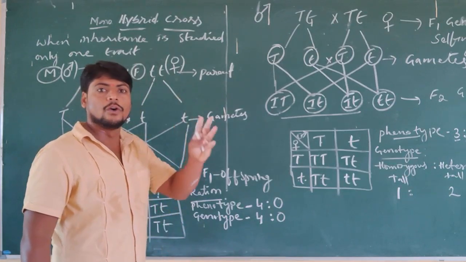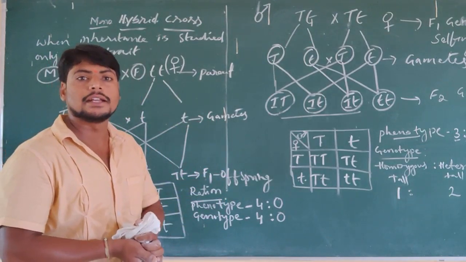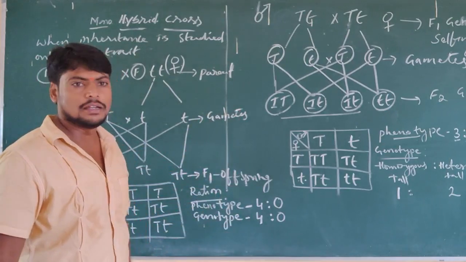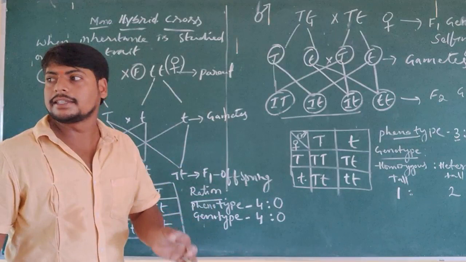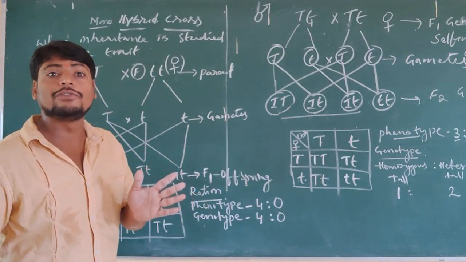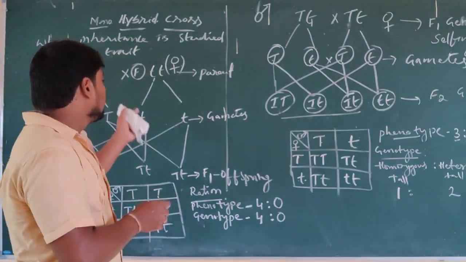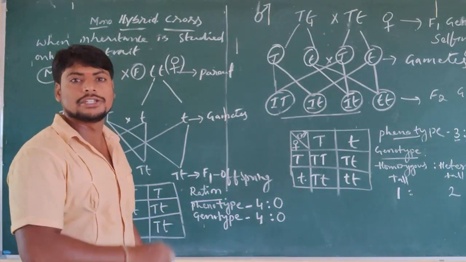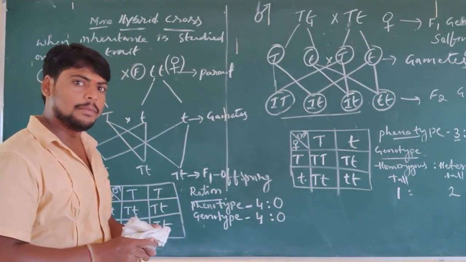So the number of plants we have got in the monohybrid cross is 4 plants, which shows that different characteristics are produced in the F2 generation. This is what we can see in the monohybrid cross. By this monohybrid cross, Mendel concluded two principles: the law of dominance and the law of segregation. These 2 principles are derived by Mendel based on this monohybrid cross.